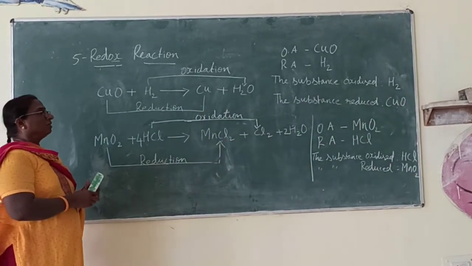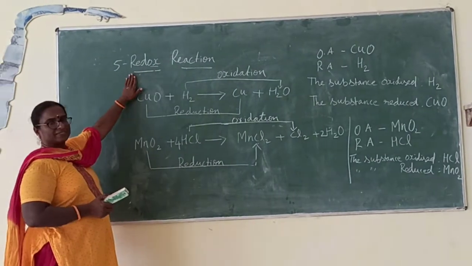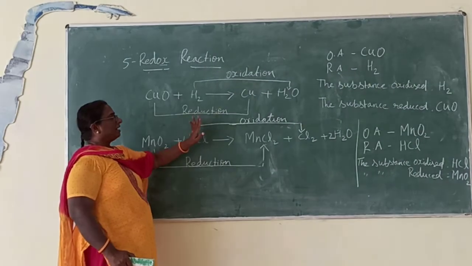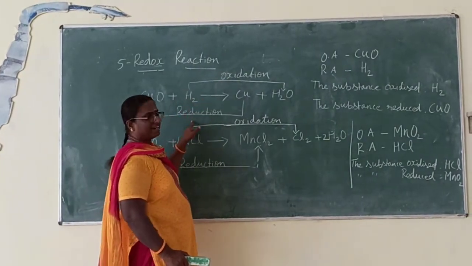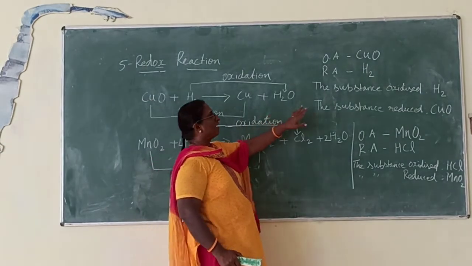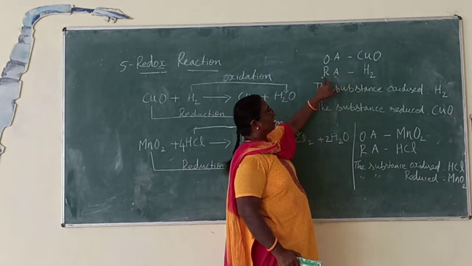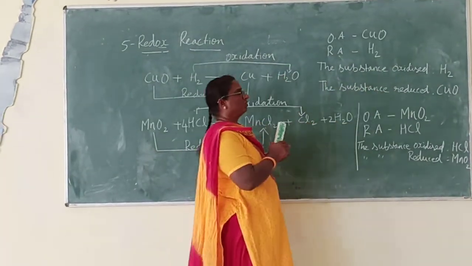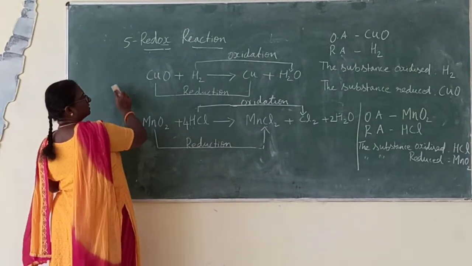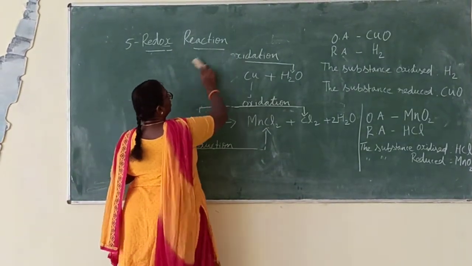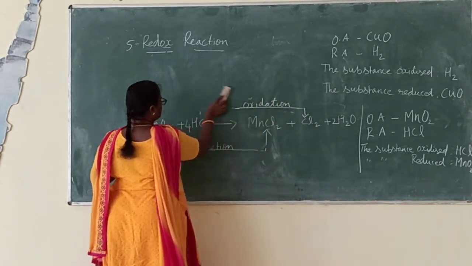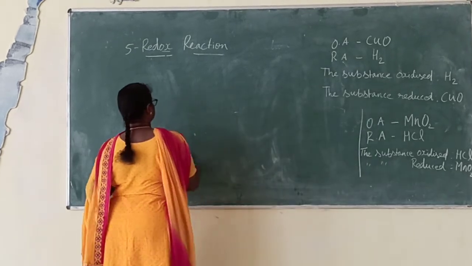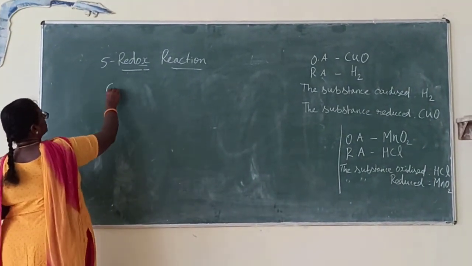So, you have understood what a redox reaction is. Oxidation and reduction take place simultaneously, and after noting the oxidation reaction and reduction reaction, you should be able to find out the oxidizing agent, reducing agent, the substance oxidized, the substance reduced. I am giving you 2-3 equations and you try to find the oxidizing agent, reducing agent, the substance oxidized and the substance reduced from these reactions. And the balancing part also you do by yourself.